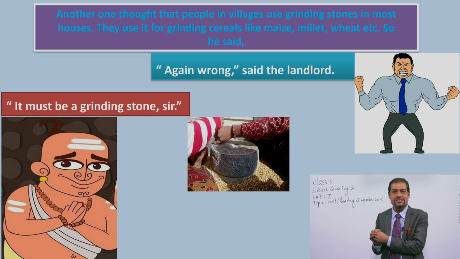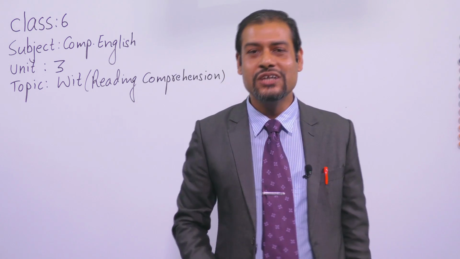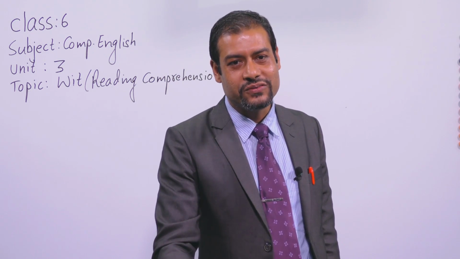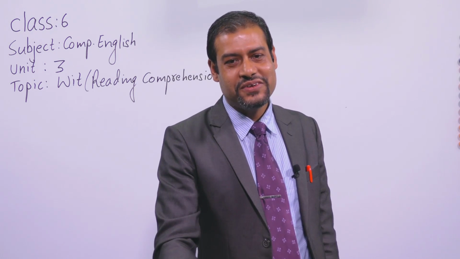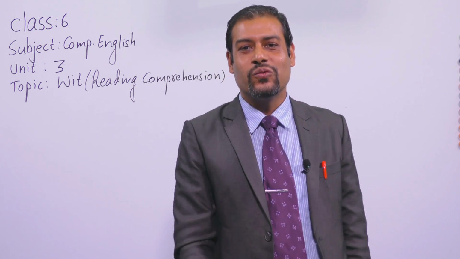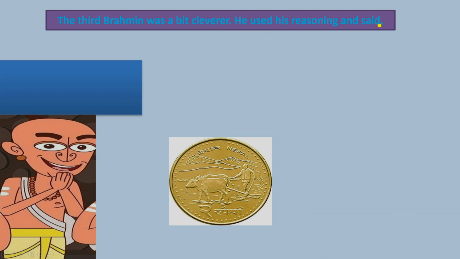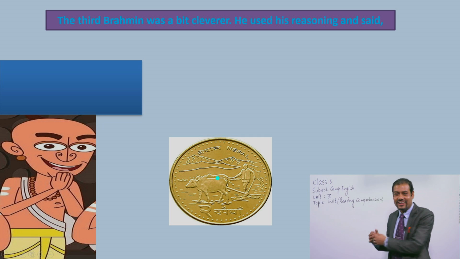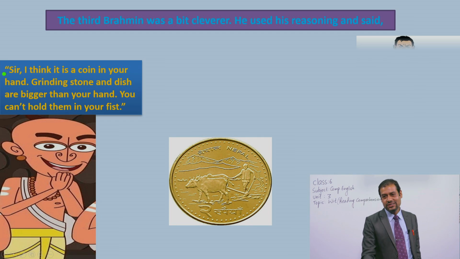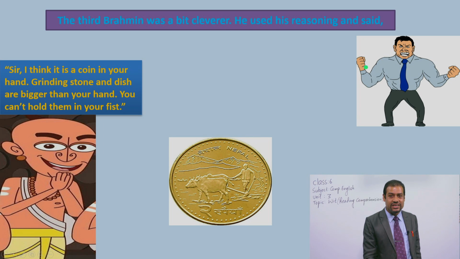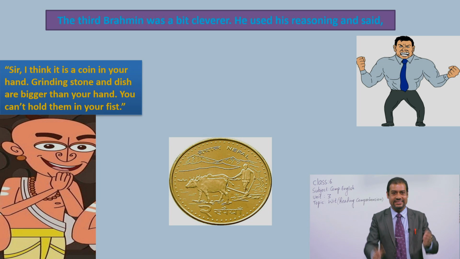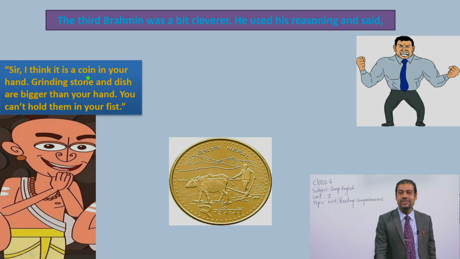Is it clear, dear students? Well, now what do you guess the third Brahmin would say? I want to show you. Can you guess? The third Brahmin was a bit cleverer. He used his reasoning and said, I have given you a clue. So can you guess what was there in the landlord's hand? Now I want to show you. See, it is in round shape. That's why the third Brahmin was cleverer, and he said, sir, I think it is a coin in your hand.